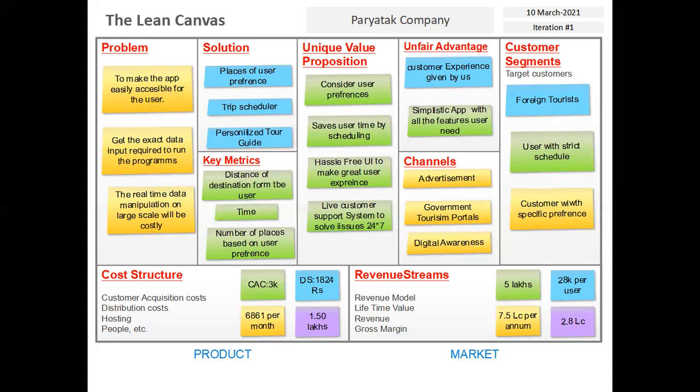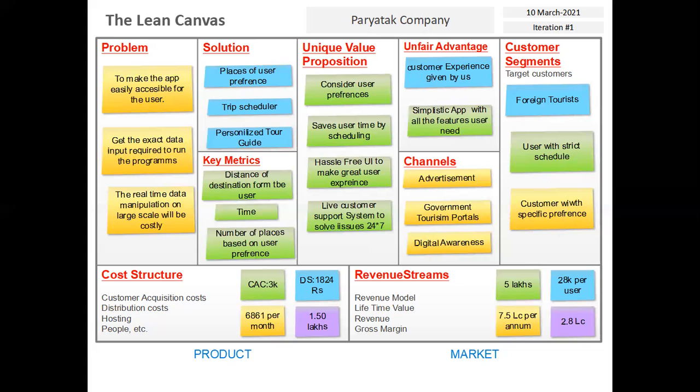Now, coming to the channel part. When I say channel, we mean the ways by which we'll showcase our app. There are three steps which will help us to showcase our app. The first one is advertisement, the second is the government tourism portal, and the third is digital awareness.